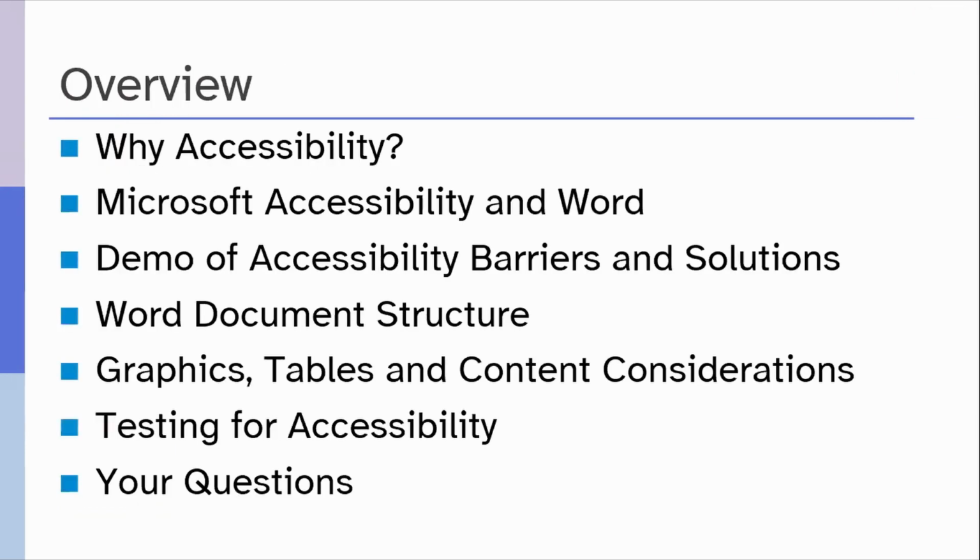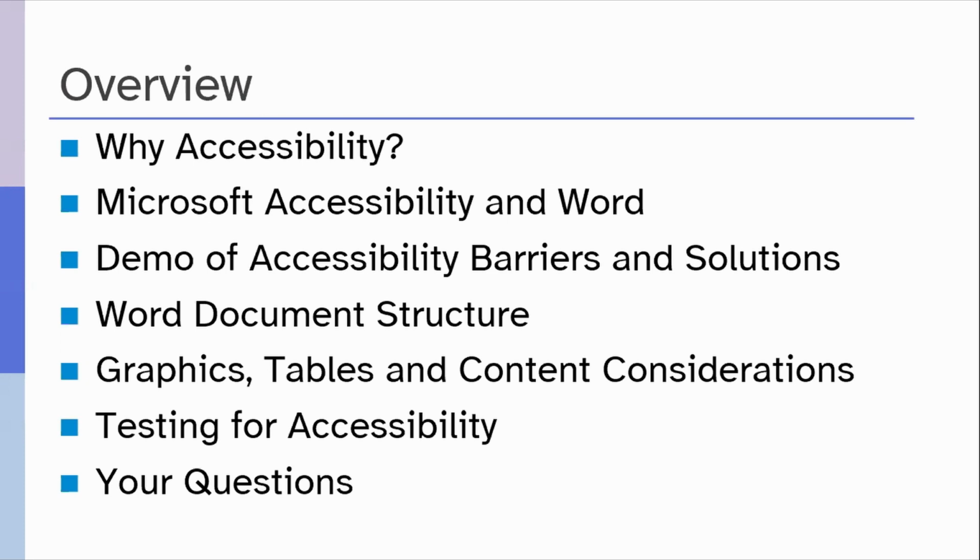Let's just do a quick overview of what today's session will include. We'll start off with Erin giving us an overview of why accessibility and Microsoft Accessibility and Word. Then we'll see some demonstrations of accessibility barriers and indeed solutions before diving into techniques of how you can make sure that your Word documents are accessible to all.